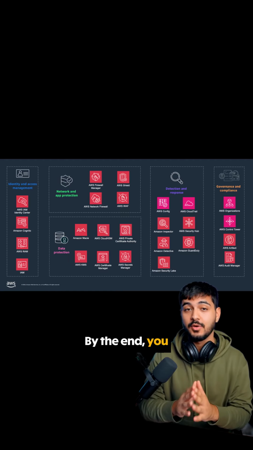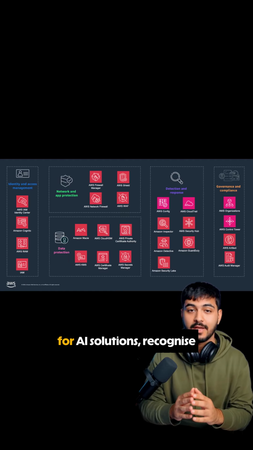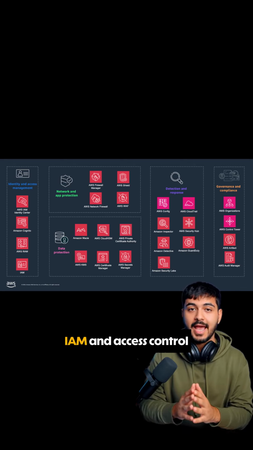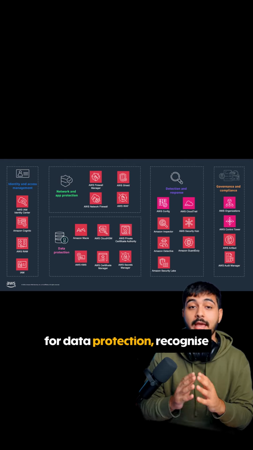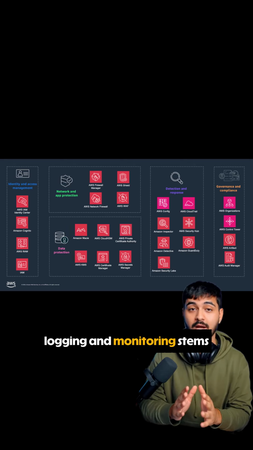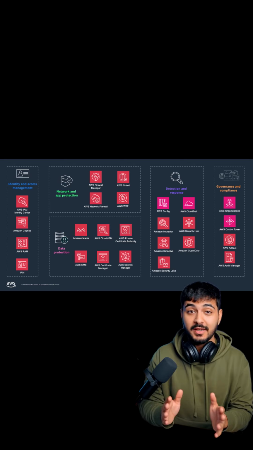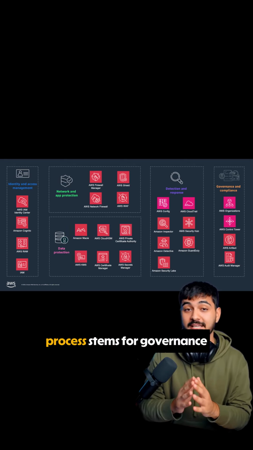By the end, you can explain shared responsibility for AI solutions, recognize IAM and access control stems, recognize encryption stems for data protection, recognize logging and monitoring stems for audit and traceability, and recognize approvals and process stems for governance and ownership.